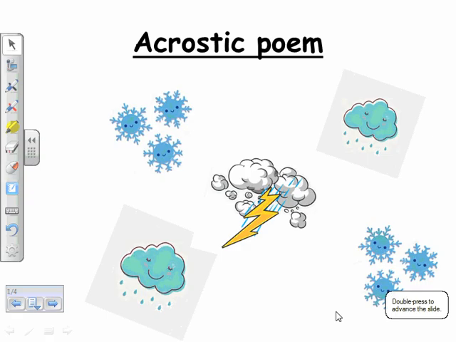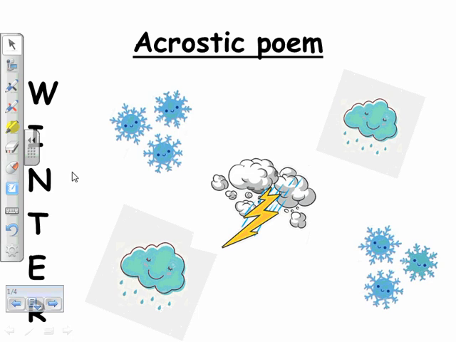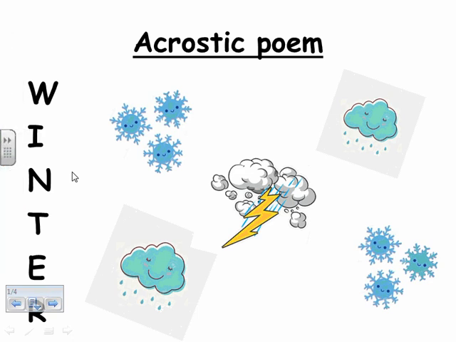Well, first we need to think of a topic word we want to write about. Okay, so for example, I want to write about winter. What shall I do next? Next, I will write the word winter vertically from up until down, like this. W-I-N-T-E-R, all written from up until down. And they all should start with a capital letter.